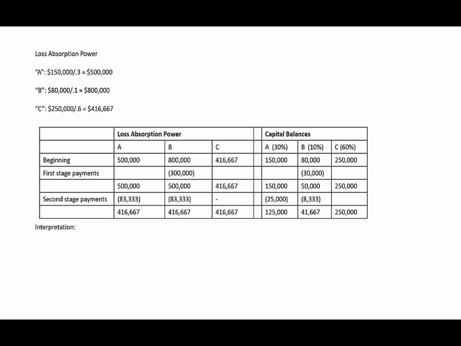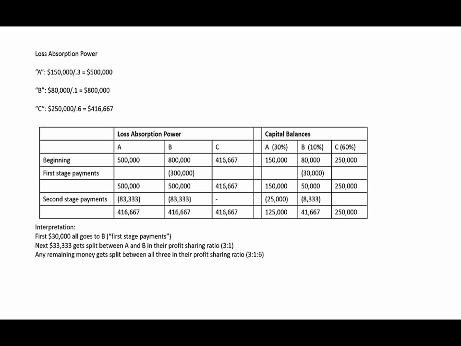So again, to interpret this, the first $30,000 all goes to partner B. The next $33,333 gets split between A and B in their profit sharing ratio, a 3-to-1 ratio. Finally, any remaining money gets split between all three in their profit sharing ratio of 3 to 1 to 6.